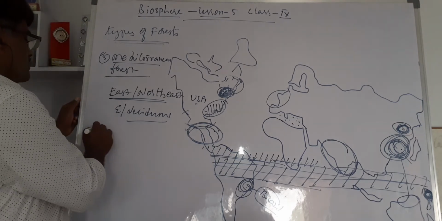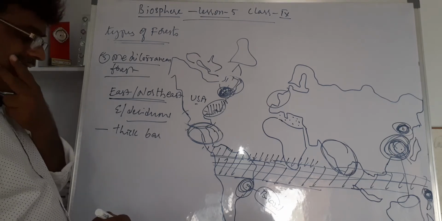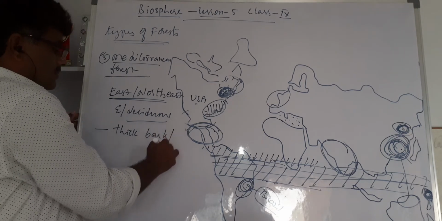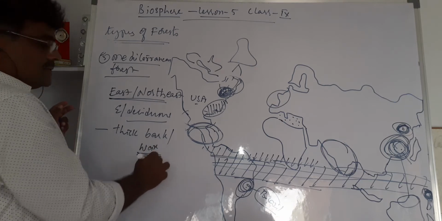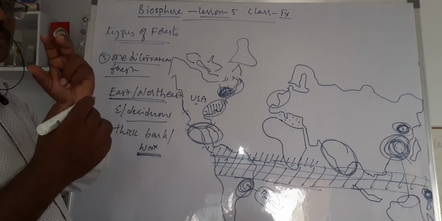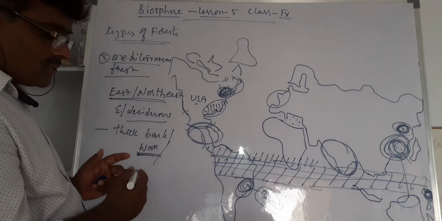And here the trees have thick barks, right? Do you know bark? Thick bark and wax-coated surfaces can be seen around the tree, because the tree is protecting its own water.